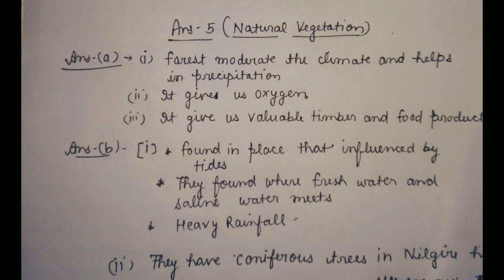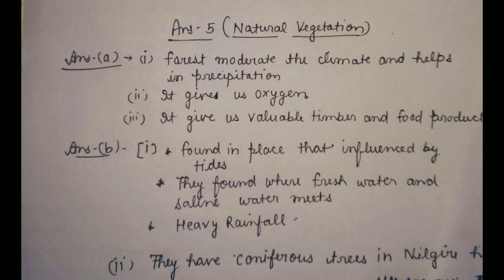Next question, question number 5 B 1. Mention two conditions required for the growth of littoral forest. Littoral forests are found in places where tides occur. They are found where fresh water and saline water meet. They occur in regions where heavy rainfall occurs. These are found in coastal areas. Next, one characteristic feature of the forest found in the Nilgiri Hills. In the Nilgiri Hills, mountain forests are found.